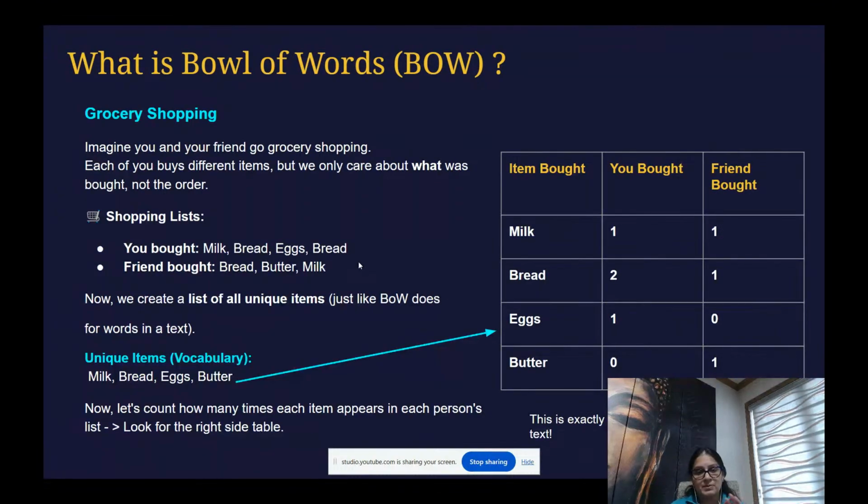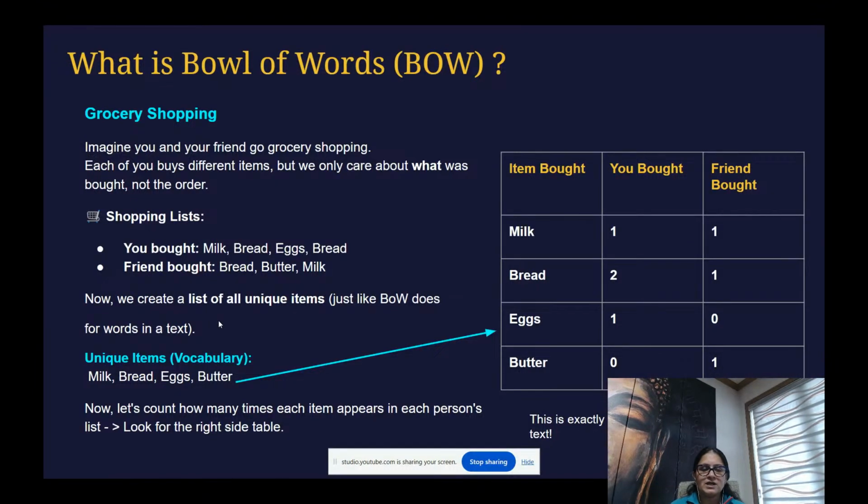Now look at this example. This is a very simple example. I will try to explain it as a layman with a very simple example. You use these kinds of things in your daily real life, so try to connect with it because it's a part of everyone's life. Let's say you are going grocery shopping, and you are living with your friend. Both of you went for shopping, and the shopping list is: you bought milk, bread, eggs, and bread. And your friend also bought bread, butter, and milk.